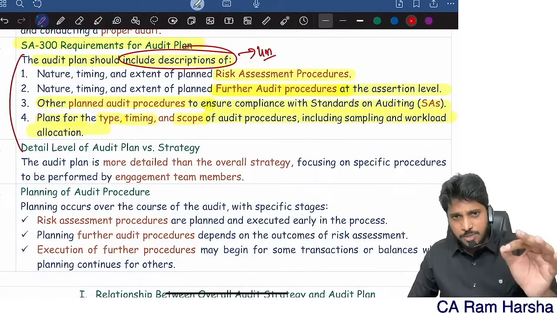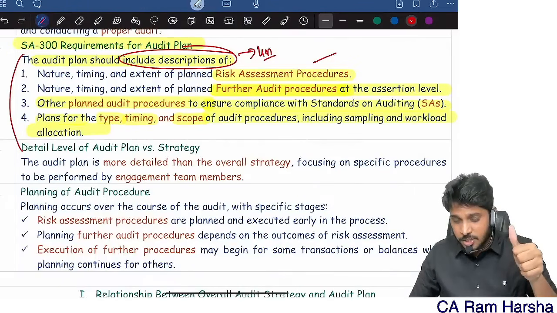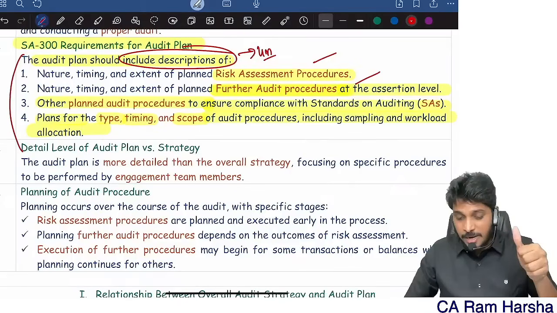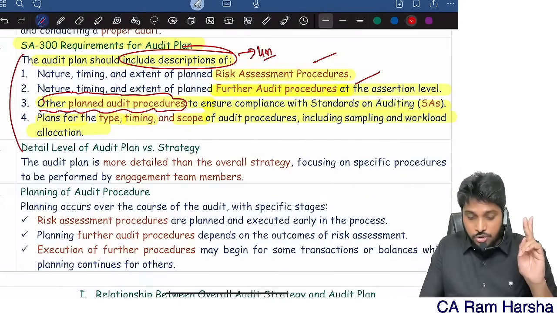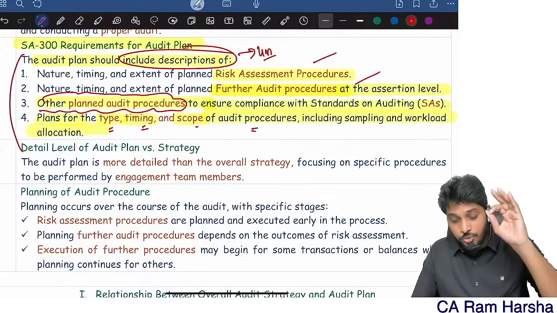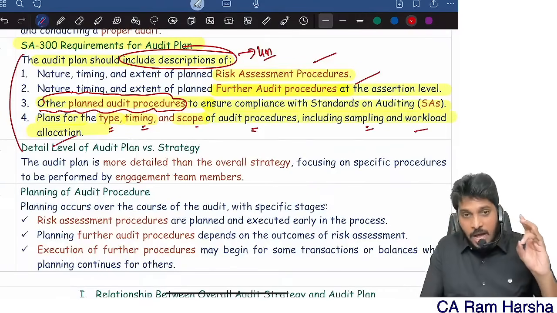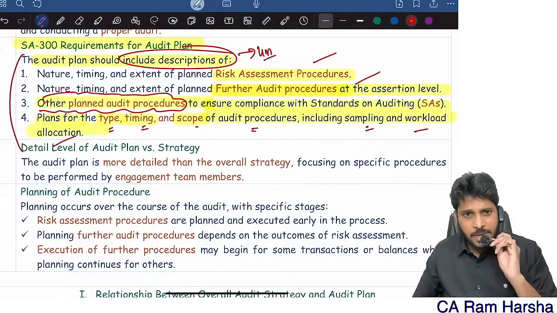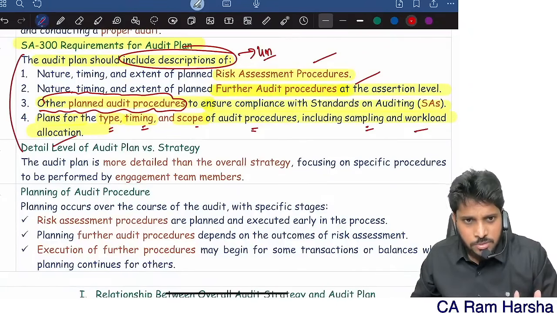What should the audit plan contain? The audit plan should contain risk assessment, further audit procedures, and any other planned procedures. Not only that, you should plan type, timing, scope of audit. What type of audit procedure you need to do, when you should do it, and the scope, including whether it should be done on a sampling basis and how work allocation must be done. Everything will be covered here. That's it. I hope everyone is fine, it's smooth. Yeah, perfect.